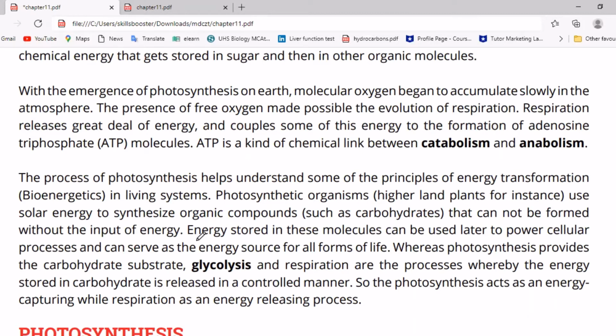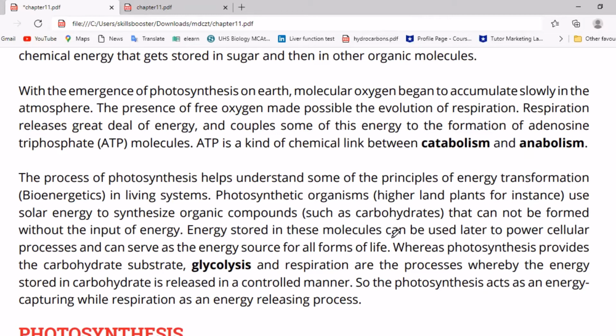If energy is not present, then photosynthesis will not occur, and organisms cannot synthesize organic compounds such as carbohydrates. They can't form them, so they can't exist.